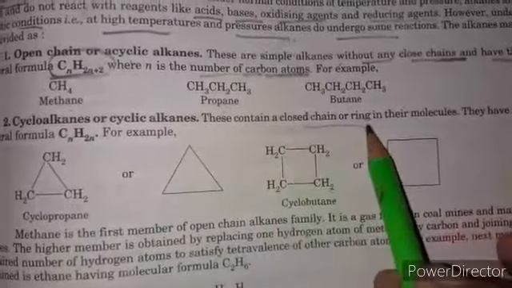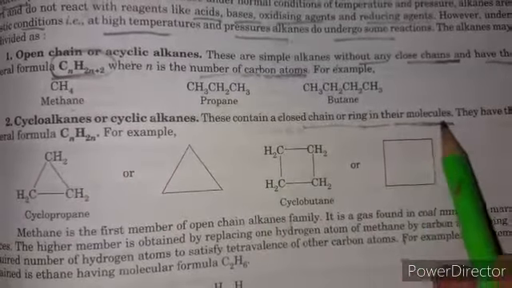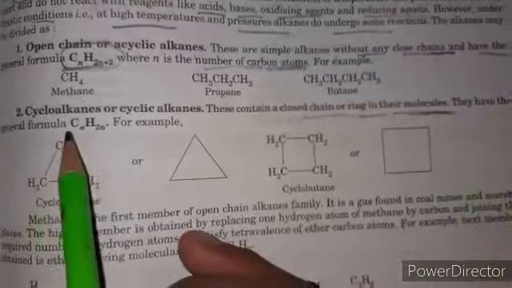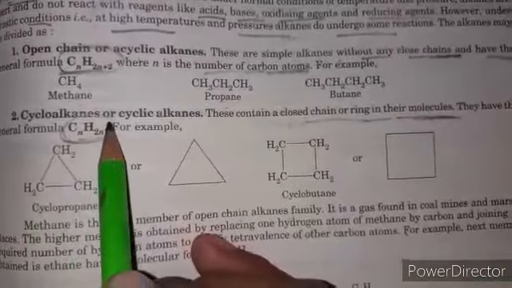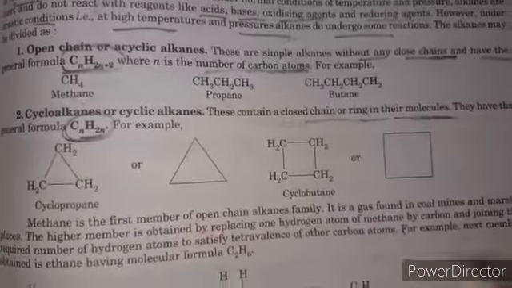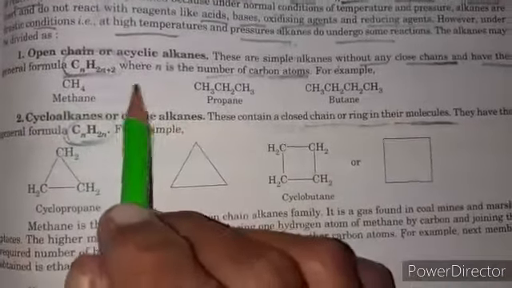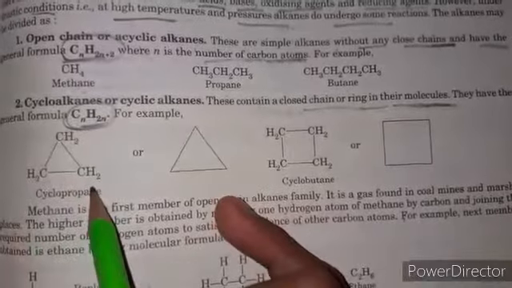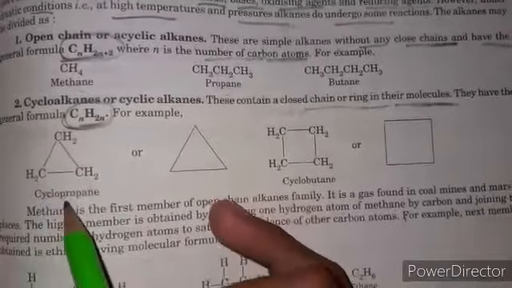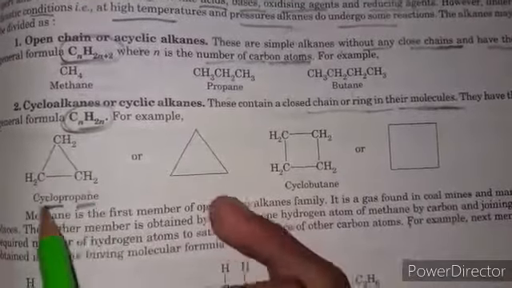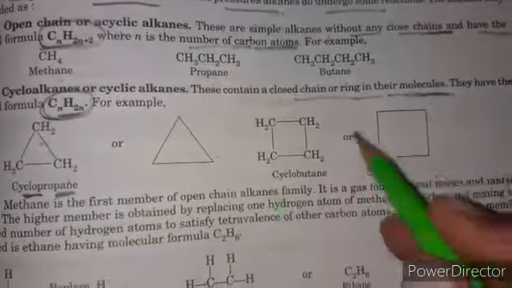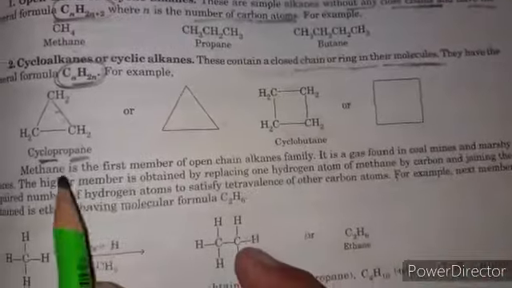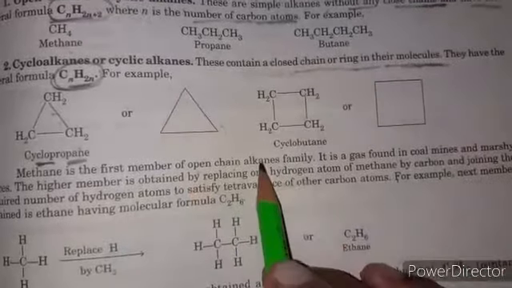These contain a closed chain or a ring in their molecule. They have the general formula CnH2n. It's the general formula for cycloalkanes because there are two hydrogens less as compared to acyclic alkanes. So three carbons arranged in a triangular shape is called cyclopropane. Cyclo means it makes a ring. So cyclopropane, cyclobutane. Methane is the first member of open chain alkanes.